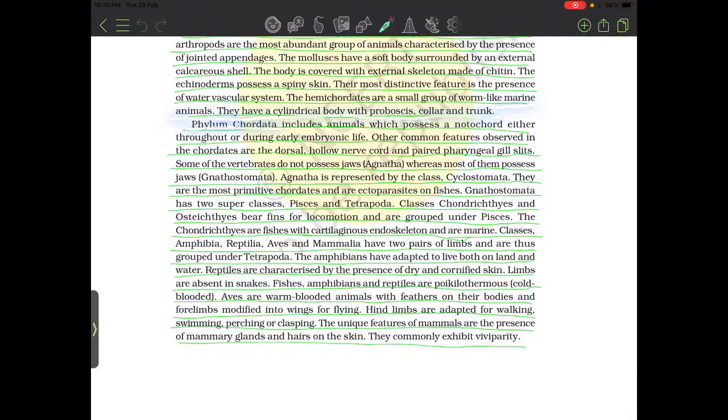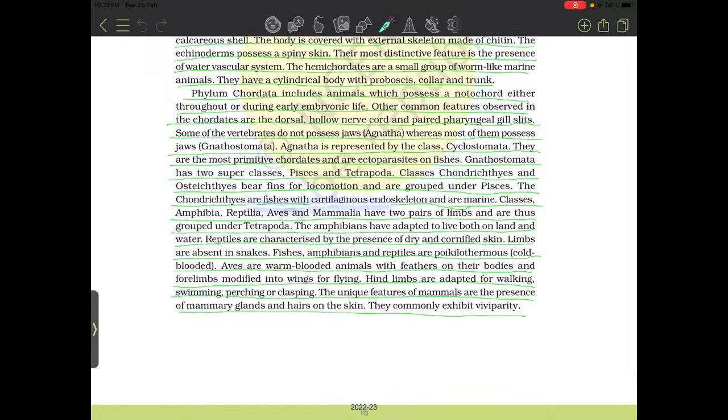Phylum Chordata includes animals which possess a notochord either throughout life or during embryonic life. Other common features observed in Chordata: dorsal hollow nerve cord and paired pharyngeal gill slits. Some of the vertebrates do not possess jaw, Agnatha, whereas most of them possess jaw, Gnathostomata. Agnatha is represented by class Cyclostomata. They are the most primitive chordates and ectoparasites on fishes. Gnathostomata have two superclasses, Pisces and Tetrapoda. Pisces bear fins for locomotion. The classes are Chondrichthyes and Osteichthyes.